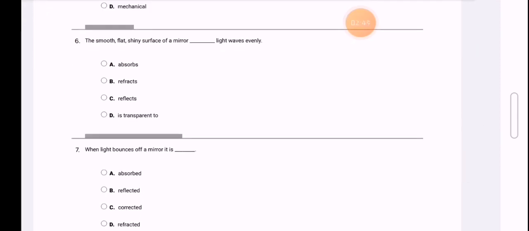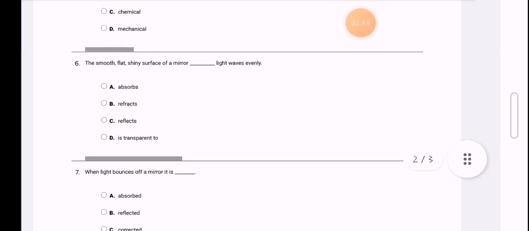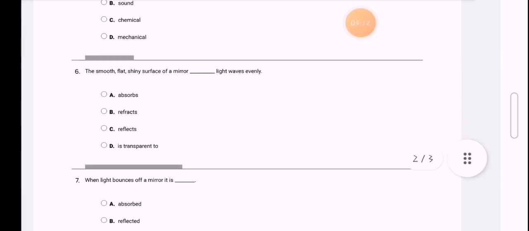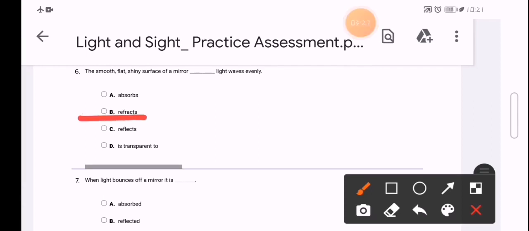Number 6, the smooth, flat, shiny surface of a mirror. Don't forget that we have three types of reflecting surface: shiny, flat, smooth, which always give us regular reflection, and most of the light will be reflected. And we have rough, diffuse, or scattering surfaces, which will reflect a small amount of light, and transparent like glass, which will allow only a very small amount of light to reflect off or bounce back or return back. So smooth and shiny will be for sure reflect.